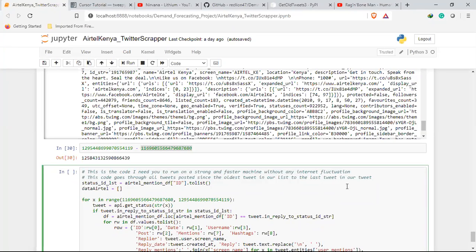So we will need to look at each of these tweets and ask, can we put categories to them? Once we have categories, then we go back to our demand. We will look for maybe around 5 categories, and then we go back to our time series problem and be able to predict demand per channel using Twitter.